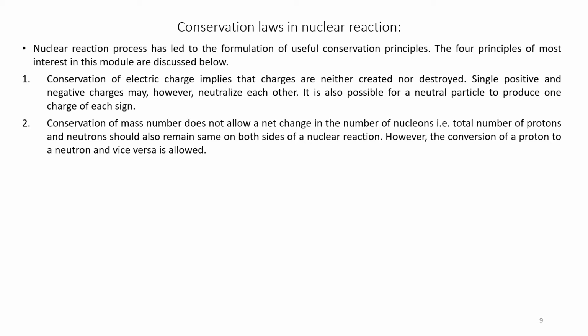Conservation of mass number does not allow a net change in the number of nucleons. That is, the total number of protons and neutrons should remain the same on both sides of the nuclear reaction. So, just like conservation of electric charge, there is conservation of mass number also. However, the conversion of a proton into a neutron and vice versa is allowed.